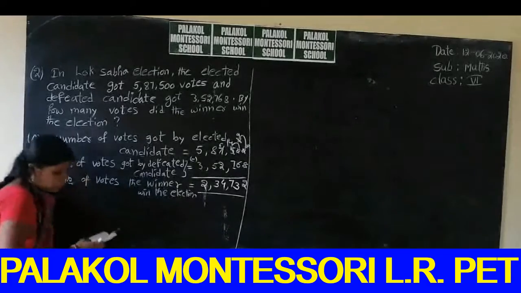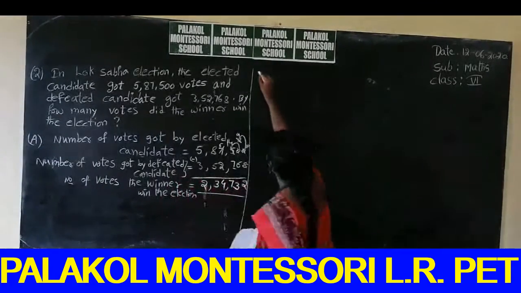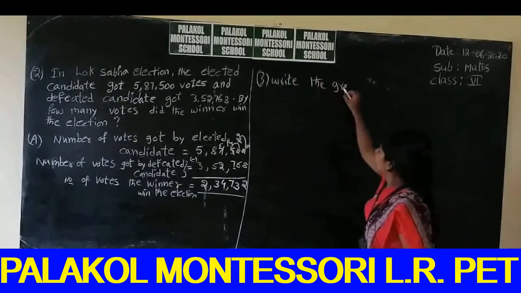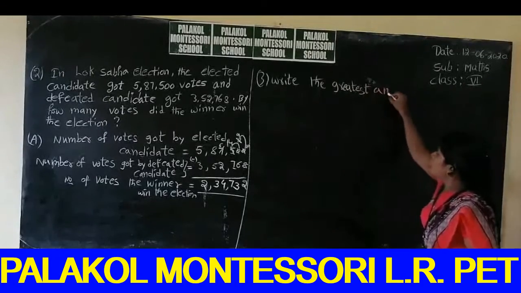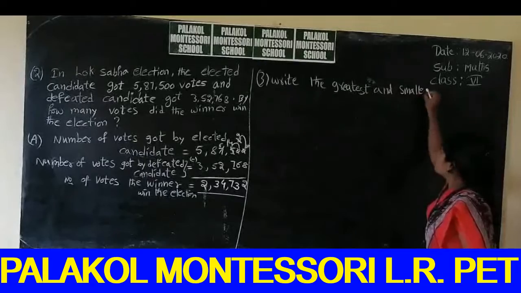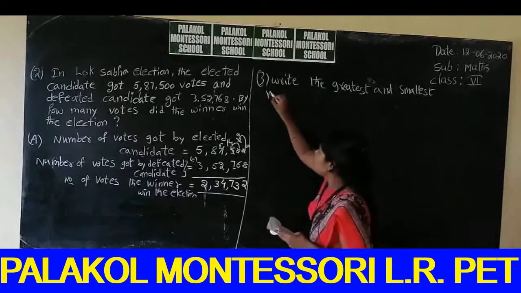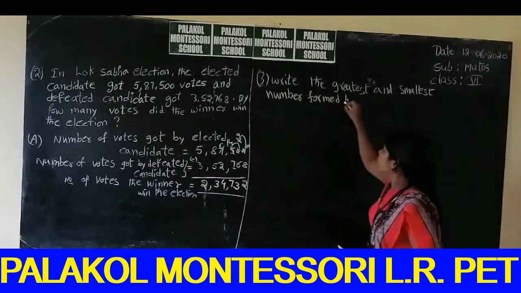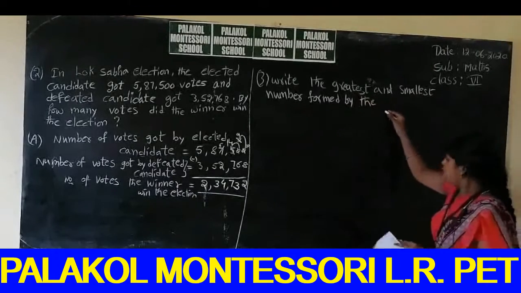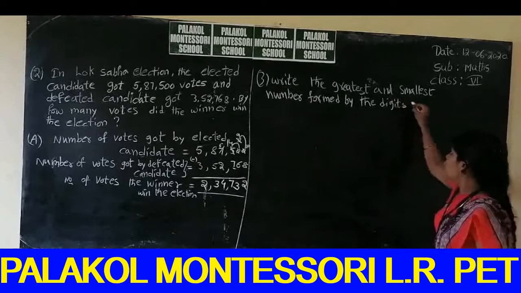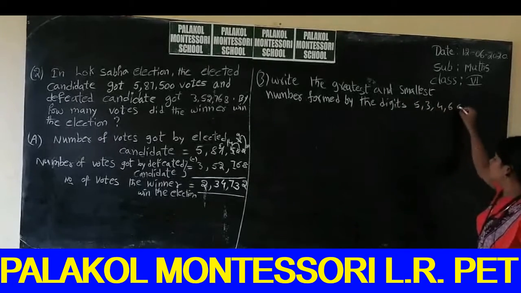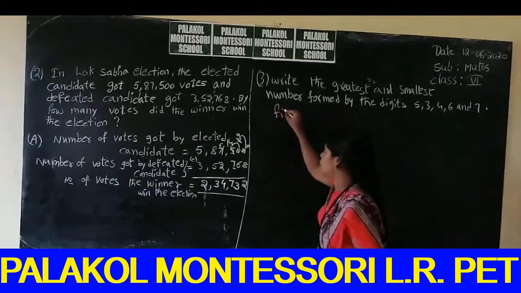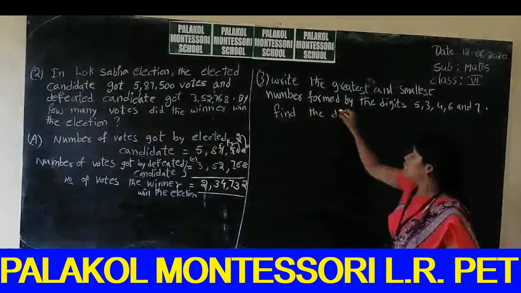So next problem, the third one. Write the greatest and smallest number formed by the digits 5, 3, 4, 6 and 7. Find the difference.